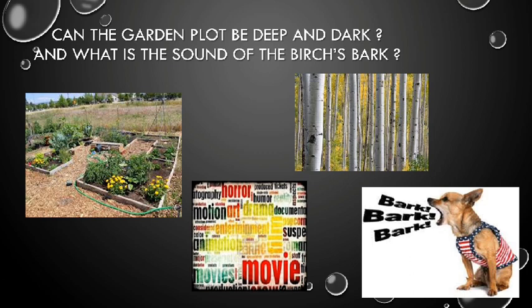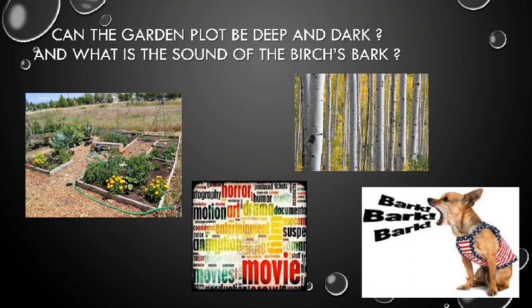Now, usually whenever you want to see a movie, you want to know what exactly is there in the movie, just to get a summary in two lines. We call it the plot of the movie. Are you understanding? So the writer is saying, can the garden plot ever be deep and dark? Deep and dark usually emphasizes a thriller movie. And the next line is, and what is the sound of the birch's bark?